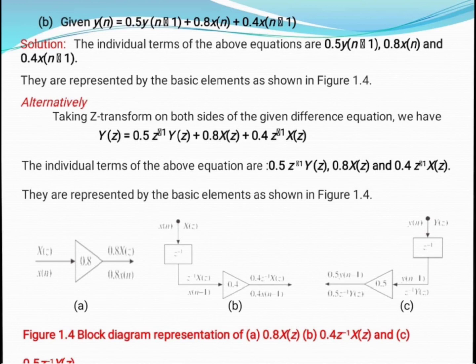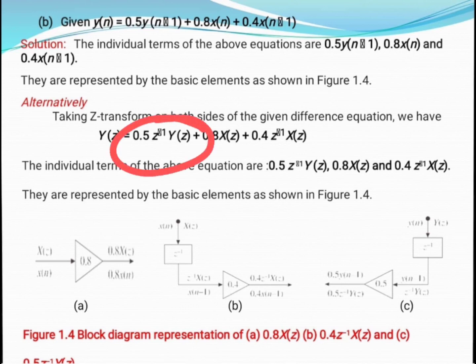Now this particular equation is multiplied by the constant value 0.4. So here we have the multiplier 0.4 and the output will be 0.4 of x of n minus 1. Likewise, 0.4 of z to the power minus 1 of X of z. Likewise, next we need to implement this equation Y of z.